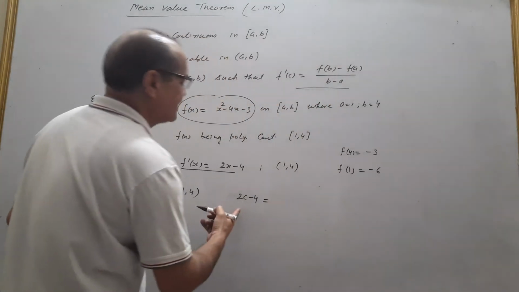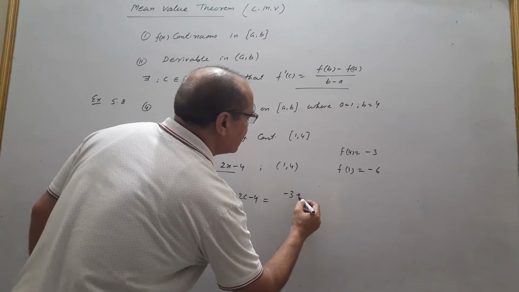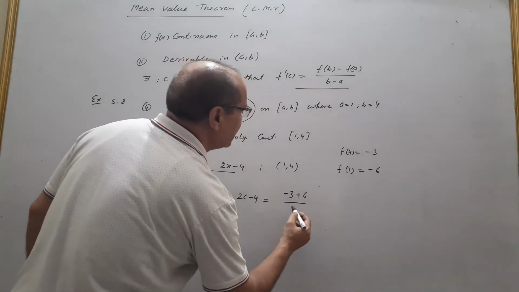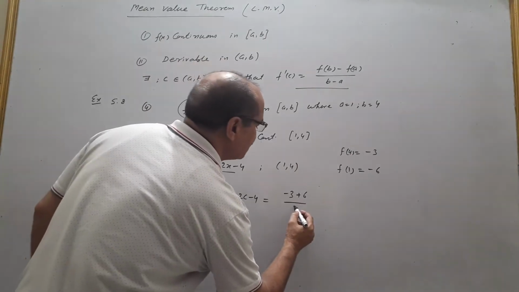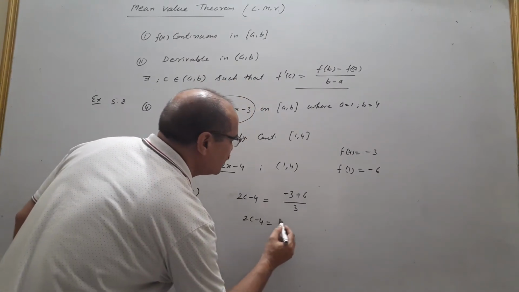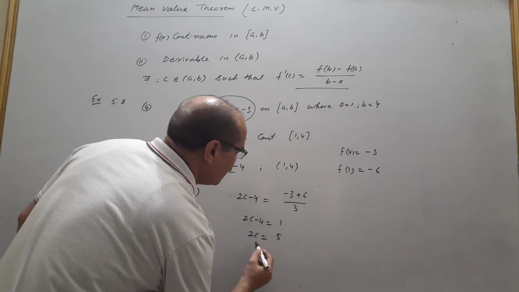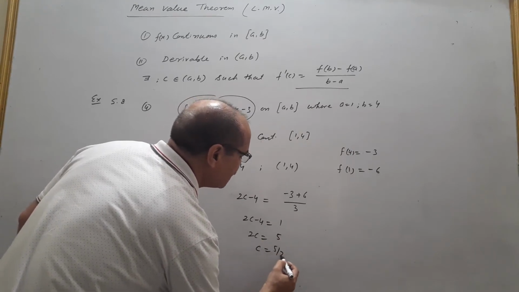So f'(c) is equal to (f(b) minus f(a)) by (b minus a), that is 4 minus 1, that is 3. Therefore 2c minus 4 is equal to 1, and 2c is equal to 5. What is c? That is equal to 5 by 2.